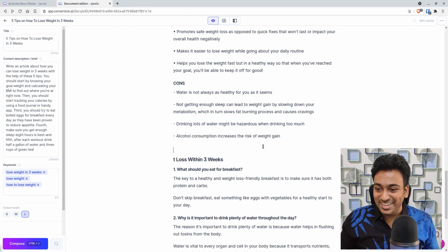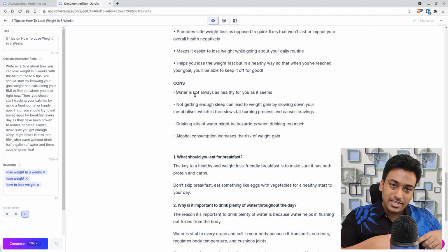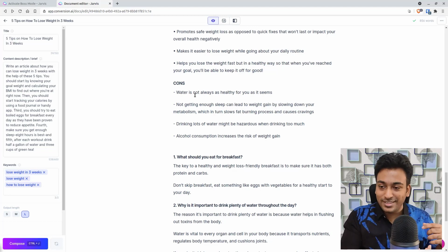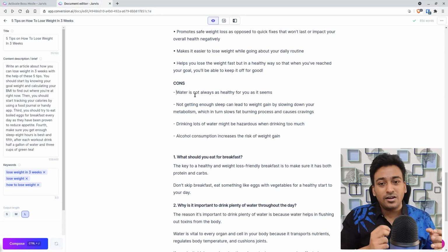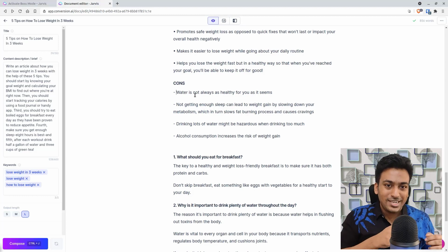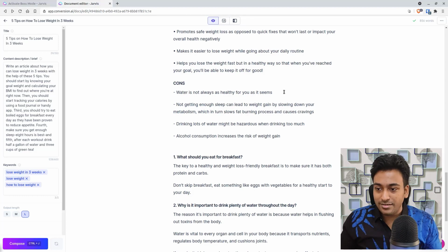Sorry guys, just getting used to the formatting. This is really good. I asked it to generate some cons, but instead of saying con, I asked for risks, which is also like a con, depending on the subject area. Like I'm writing an article on 5 tips on how to lose weight in 3 weeks. There are no cons, but there are risks. So I mentioned that specifically, and it came up with water is not always as healthy as it seems.